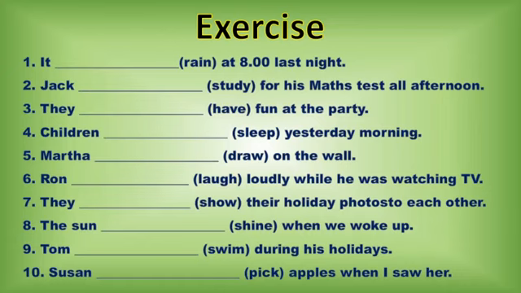For example, the first one, it, singular: it was raining at 8 o'clock last night. Number 2, Jack, singular: Jack was studying for his maths test all afternoon. Number 3, they were having fun at the party.